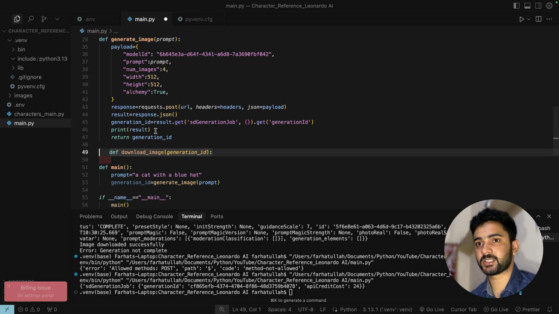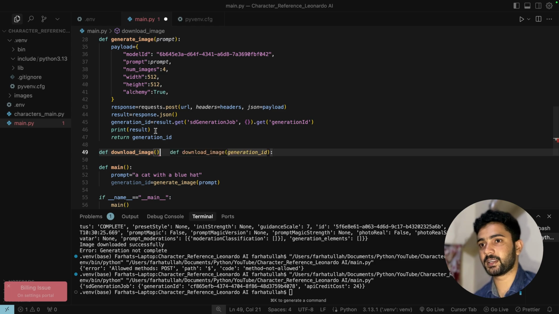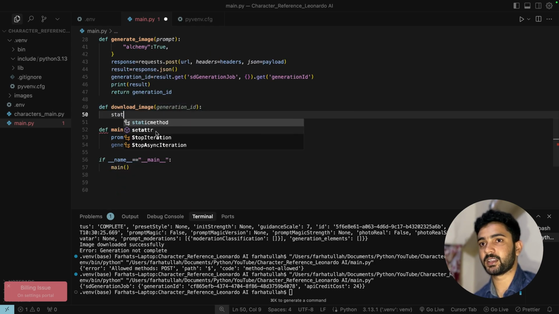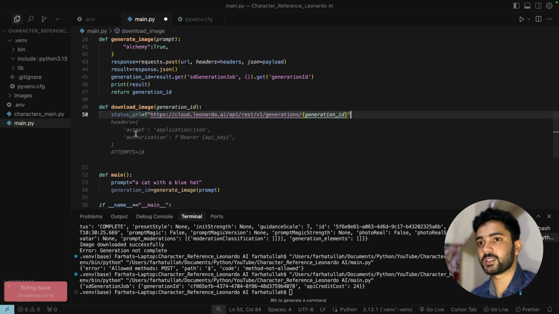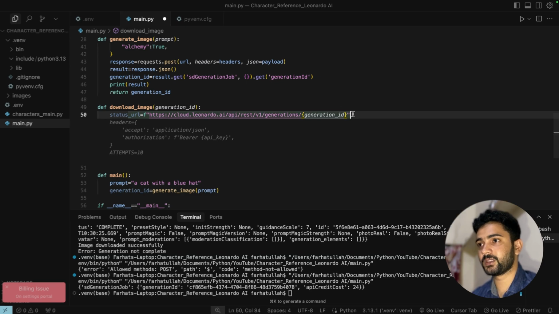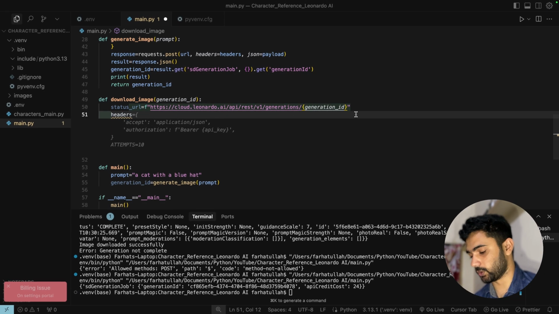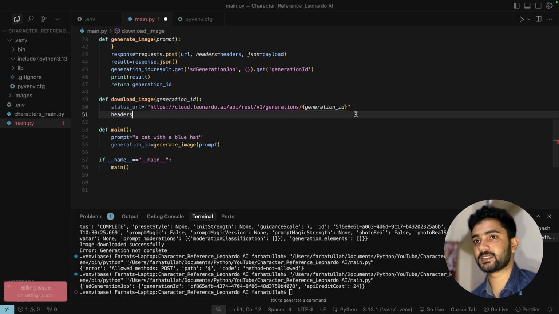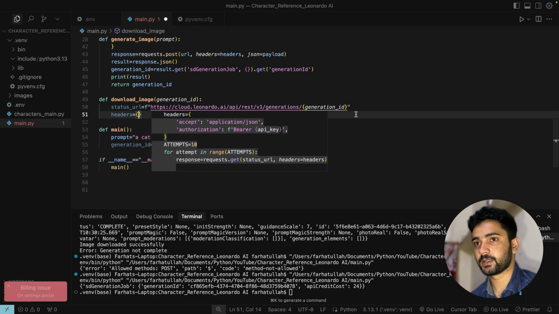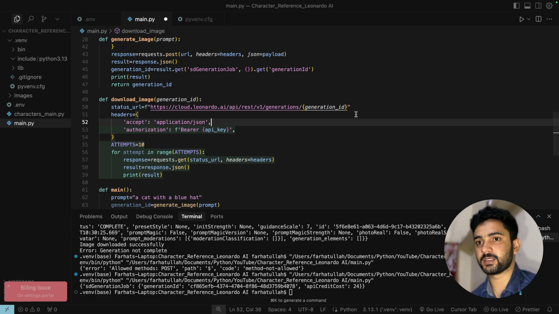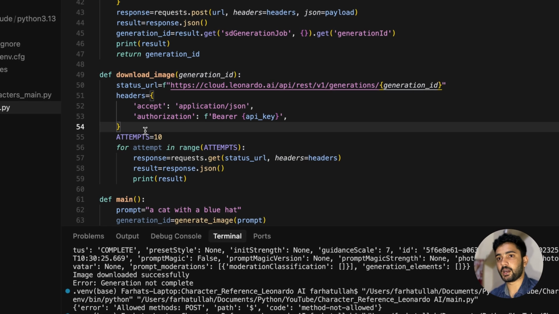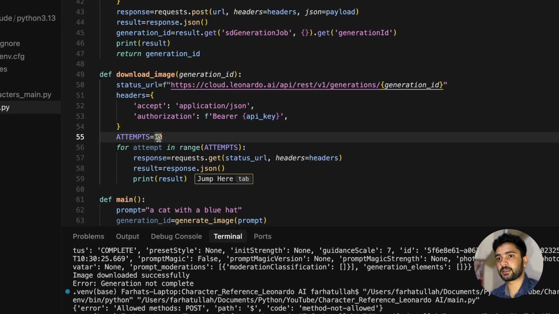Now once we have the generation ID, we are going to download the image, and in here we are going to pass that generation ID, and the status URL is going to be basically exactly the same URL but with the generation ID at the end. That will create a unique URL of the image that is generated with that generation ID. So again, same authorization, and for attempts, I think 5 attempts will be enough.